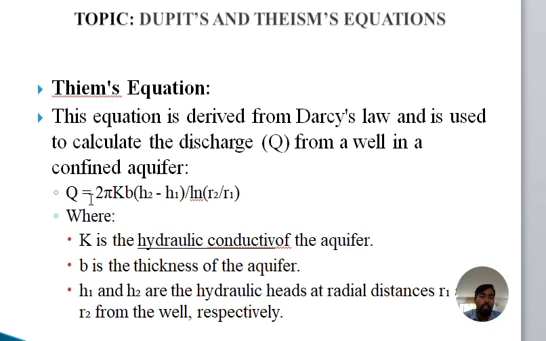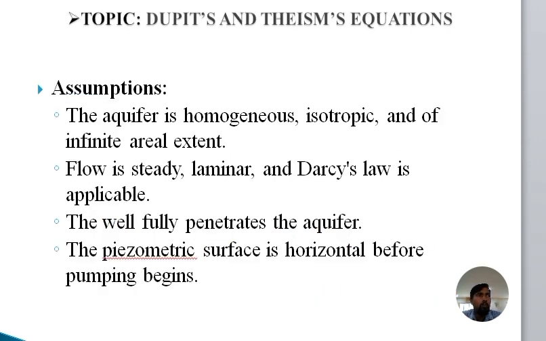Based on the problem and the case, we should modify the equation according to our requirements. Now the assumptions: both equations are satisfied for two or three points. Both aquifers are homogeneous, isotropic formations. Both wells penetrate the aquifer fully. Both satisfy Darcy's law, with laminar flow only.